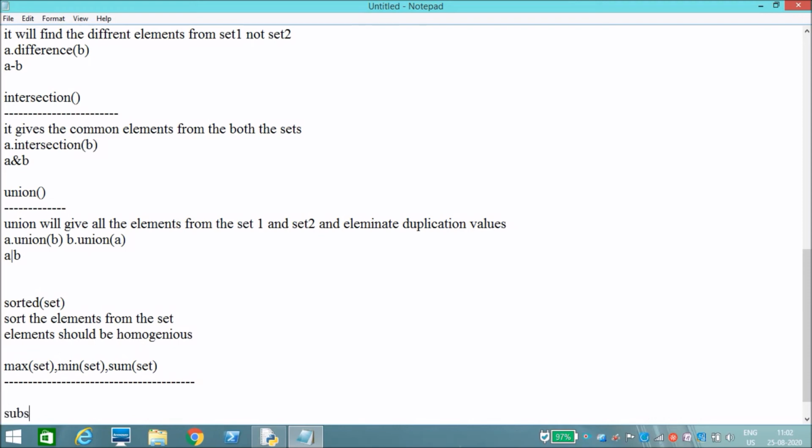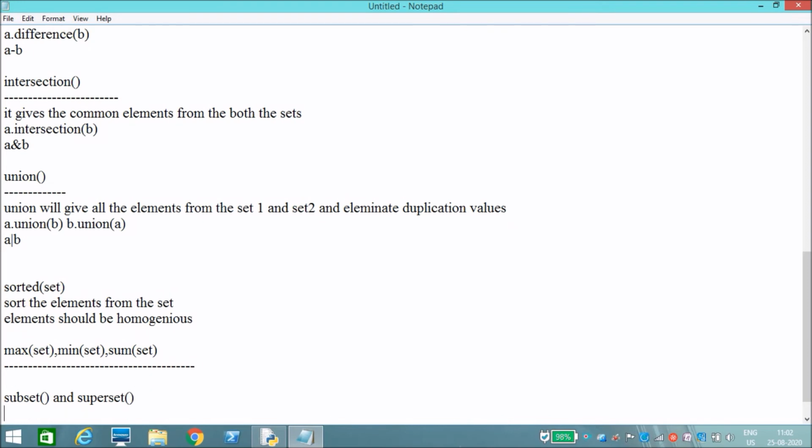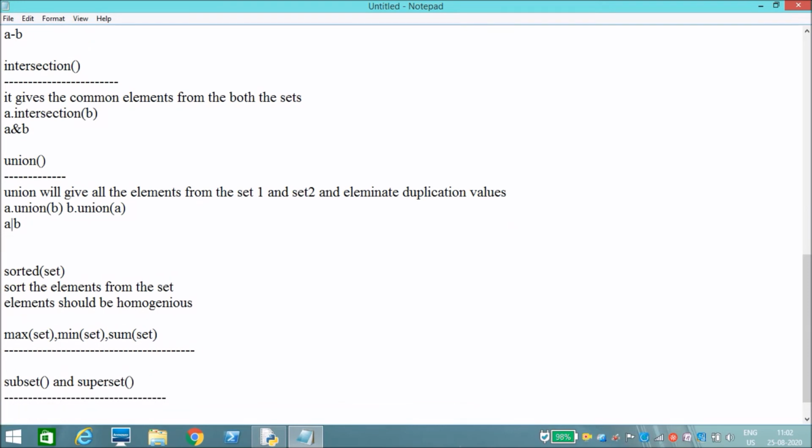Okay, next method, subset and superset. Okay, subset and superset, what it will do, it will check whether the given set is a subset of another set. Okay, for example, I'll say set S1 is equals to 54, 66, 75, 34, 23.